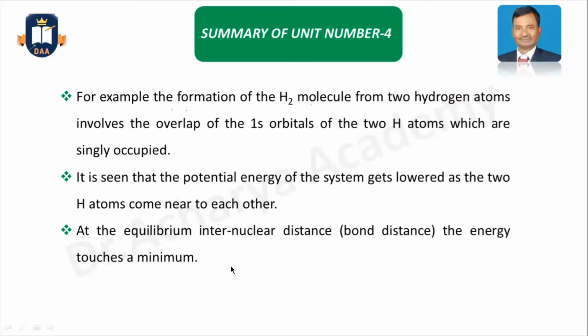That means when the bond is formed, the energy comes to a minimum, and that minimized energy is favored for formation of the bond. And the bond distance predicts that at equilibrium, the energy of the participating atoms will go to a minimum.